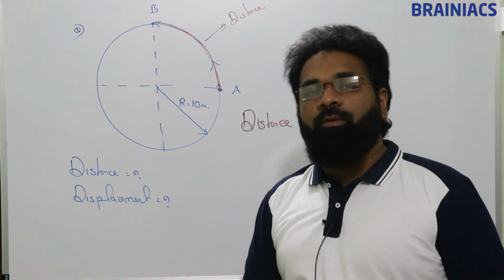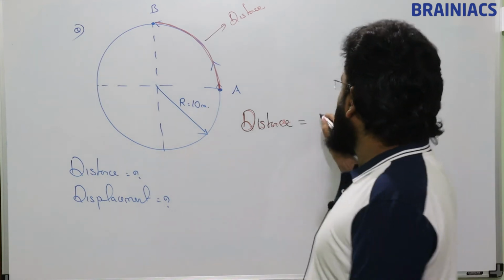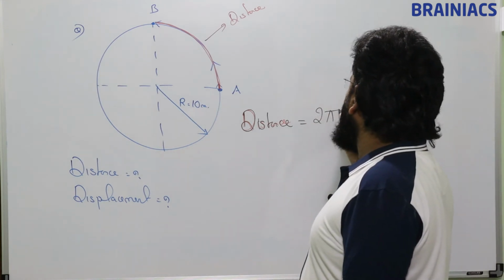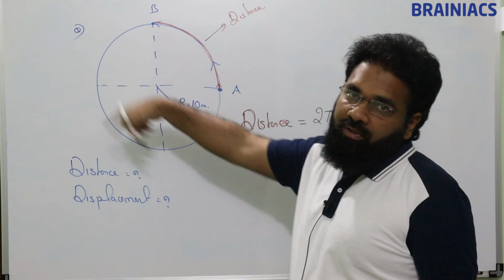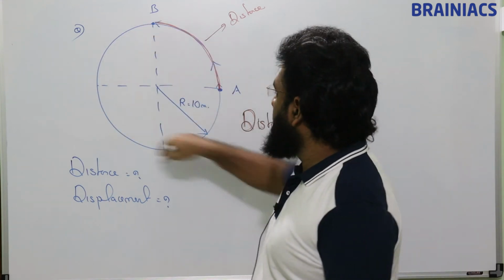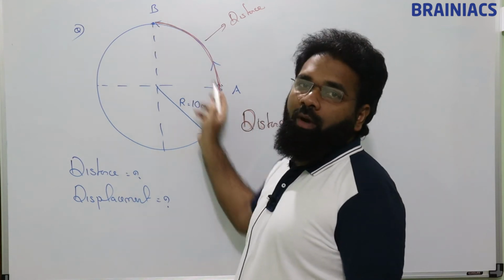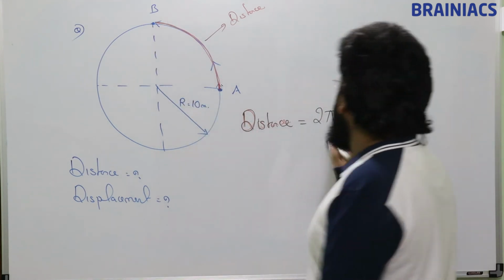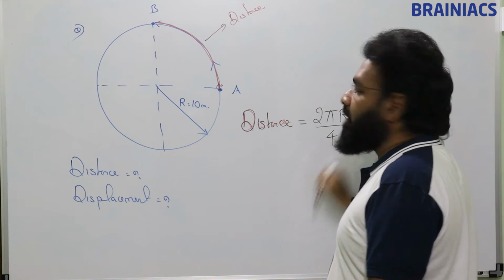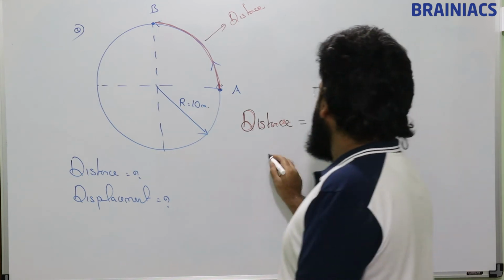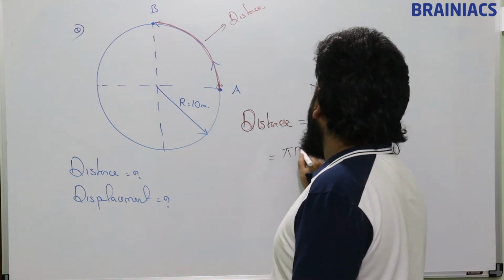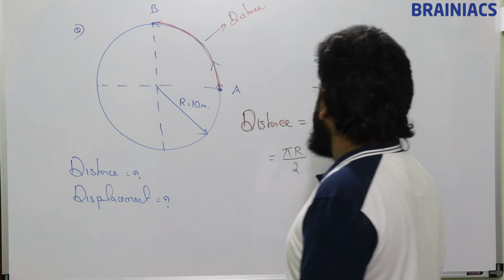The formula for perimeter is 2 pi r. So we can write 2 pi r if it is making full circular motion, if it starts from here and returns back here. But here it travels only a quarter length. So we can write 2 pi r by 4. So this is nothing but pi r by 2.